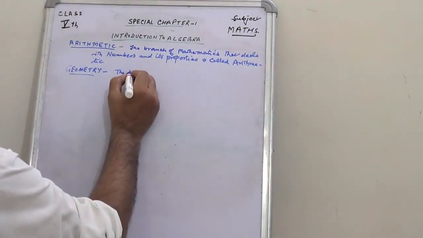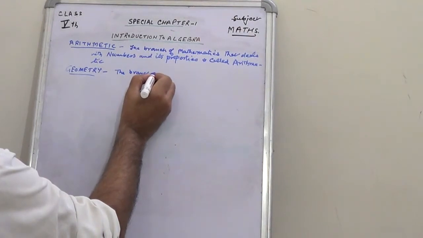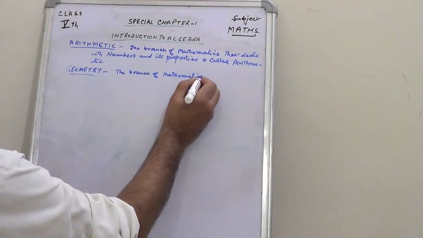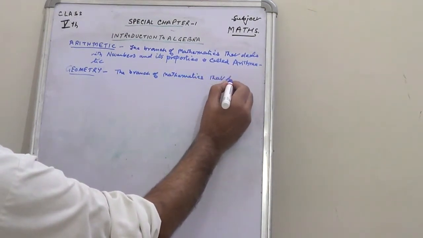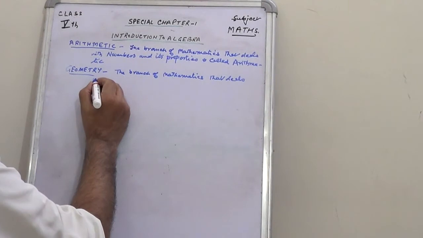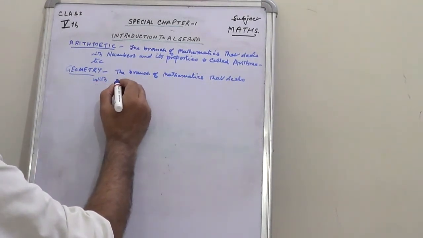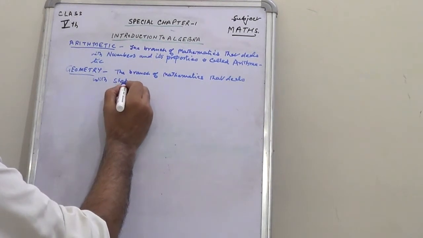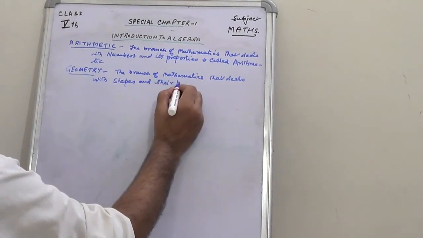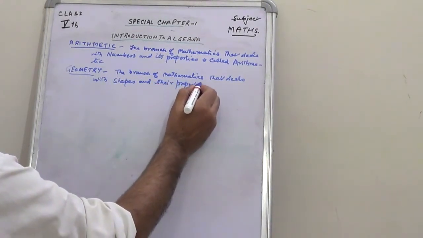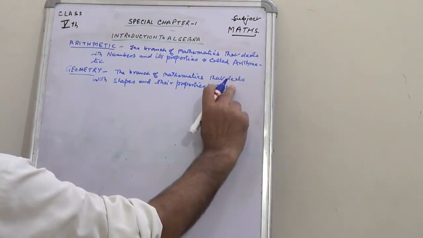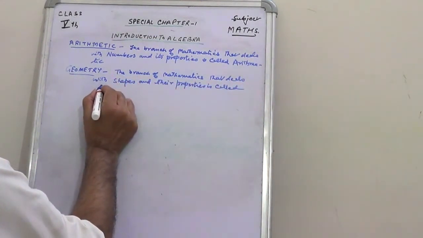The branch of mathematics that deals with shapes and their properties is called geometry.